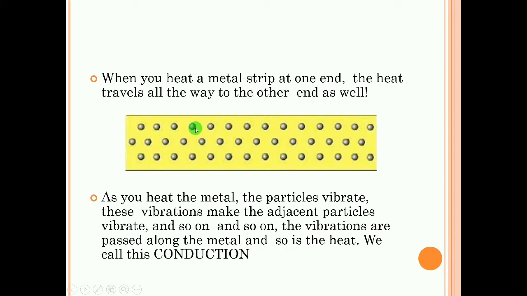So when you heat a certain metal strip, what will happen here? The molecules which are getting the heat will vibrate, and because of vibration they will transfer the energy to the neighboring molecules. Again, the neighboring molecules will transfer to their neighbors, and so on. So the vibration, or energy, will be passed throughout the metal. They are conducting the heat without leaving their places. They are only transferring the heat to the neighboring particles. That is known as conduction.